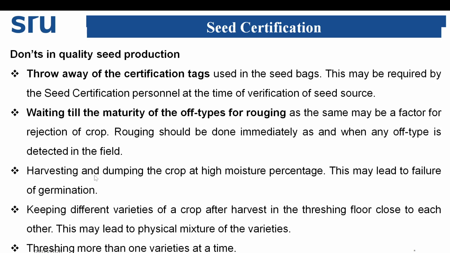Harvesting and dumping the crop at higher moisture percentage. This may lead to failure of germination. Keeping different varieties of crop after harvest on the threshing floor close to each other may lead to mechanical mixture. You should avoid threshing more than one variety at one time. So these are the do's and don'ts in quality seed production.